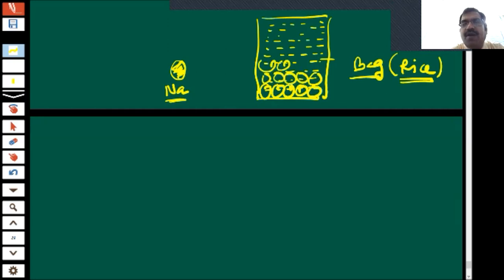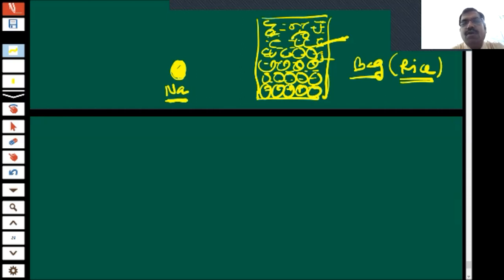So the bag is full of sodium atoms. So how can we represent them? To represent them, we will use this format: such a type of particle whose name is Na is in this box or in this particular place.